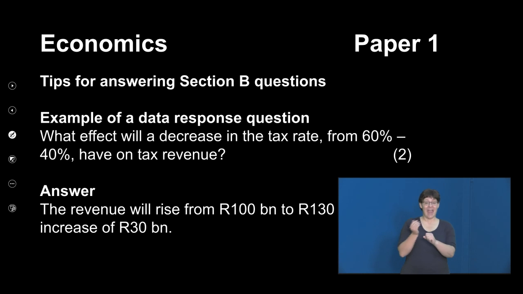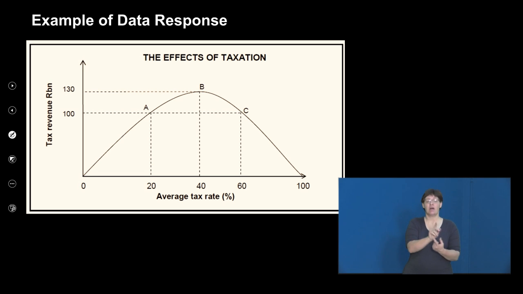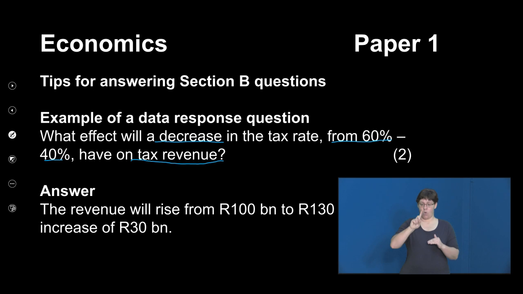What effect will a decrease in the tax rate from 60% to 40% have on tax revenue? Let's go back to the graph again. As you can see, boys and girls, at 60% we get tax revenue of 100 billion, and at 40% we get a tax revenue of 130 billion. So when we reduce our tax from 60% to 40%, our revenue will increase from 100 to 130. So here is the answer there.